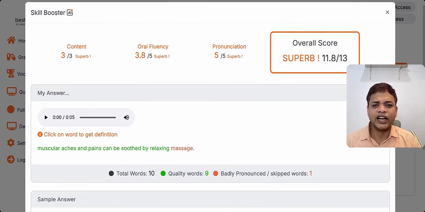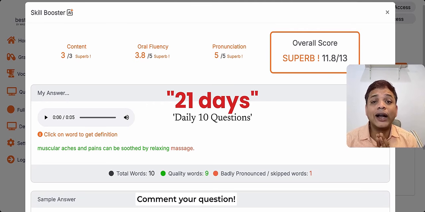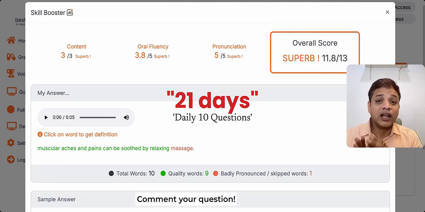Okay. So without much delay, I'll teach you the preparation plan for repeat sentence, which worked magically for my students. What you have to do is, in the span of 21 days, if you can practice 10 sentences per day, every day, in the span of 21 days you will have almost zero issues with repeat sentence.